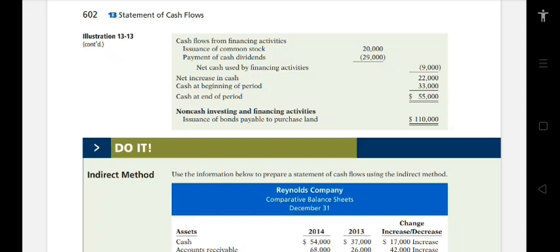Net increase in cash, we have 22,000. Cash at beginning of period, $33,000. Cash at end of period, we have $55,000. Then non-cash investing and financing activities: the issuance of bonds payable to purchase land. The total amount to purchase the land is $110,000.